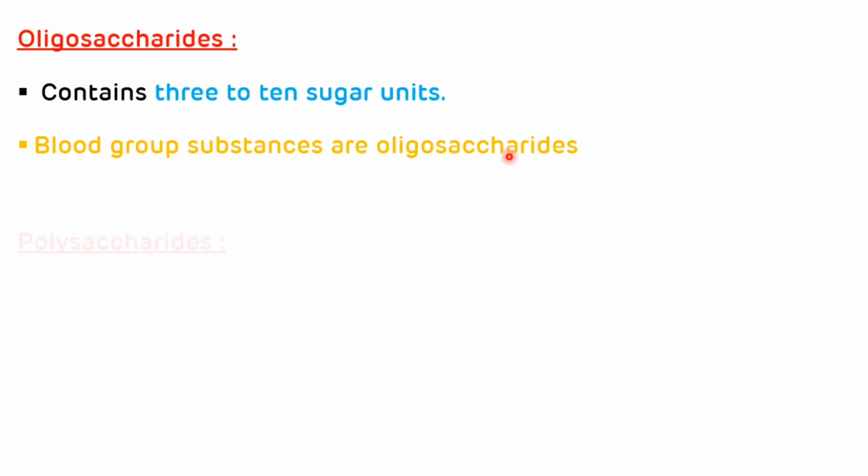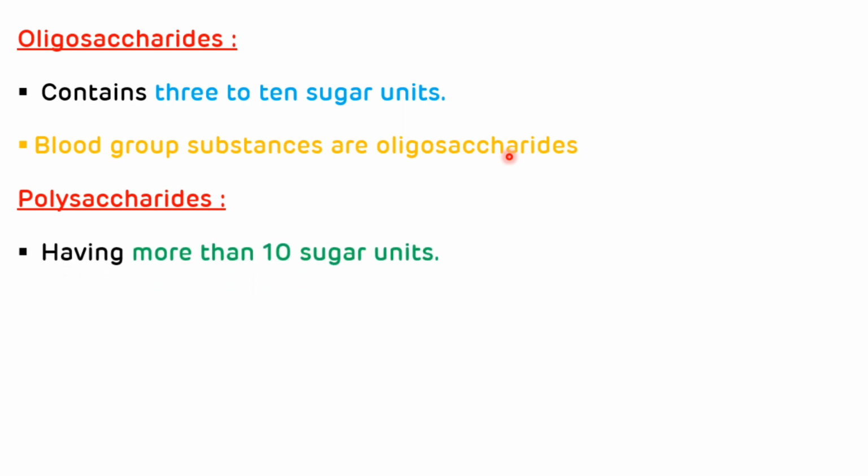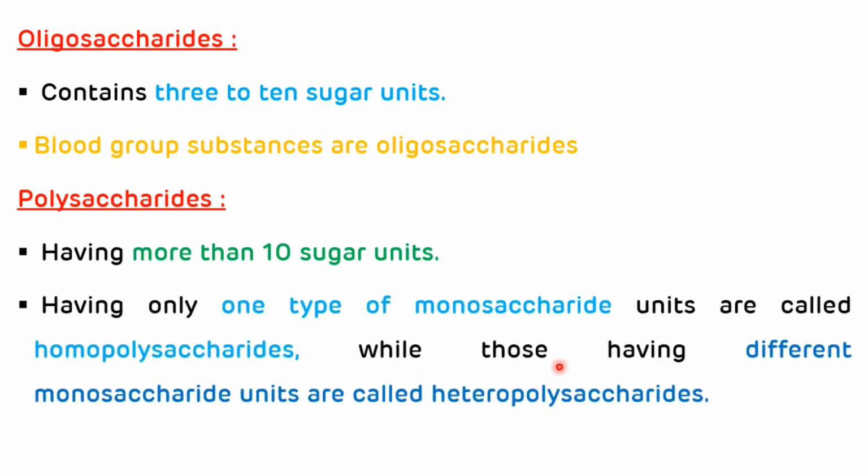Now we will discuss polysaccharides. Polysaccharides contain more than 10 sugar units, and if these sugar units are the same, then it is known as a homopolysaccharide, and if they contain different sugar units, then it is known as a heteropolysaccharide. Homo means same and hetero means different. So those having only one type of monosaccharide unit are called homopolysaccharides or homoglycans, while those having different monosaccharide units are called heteropolysaccharides or heteroglycans.